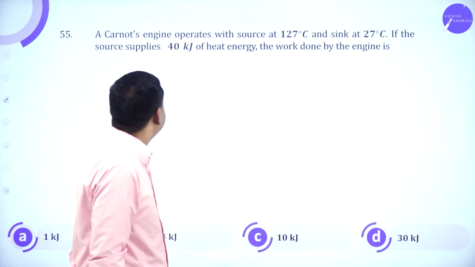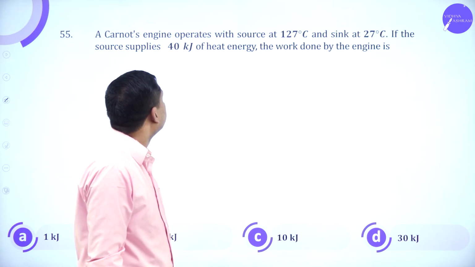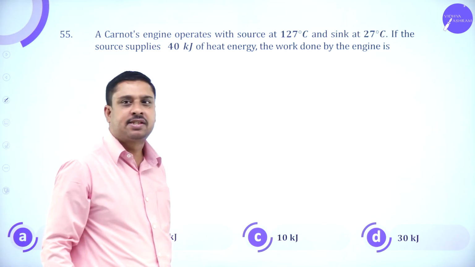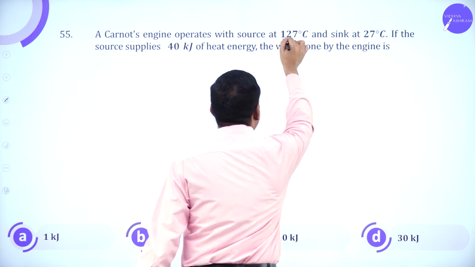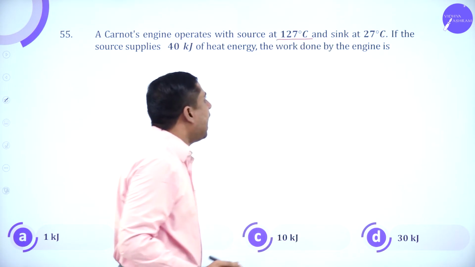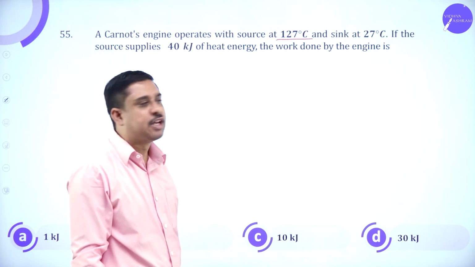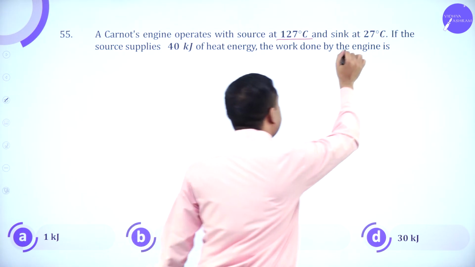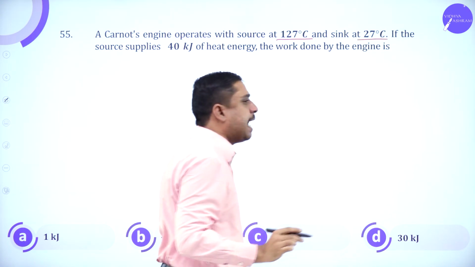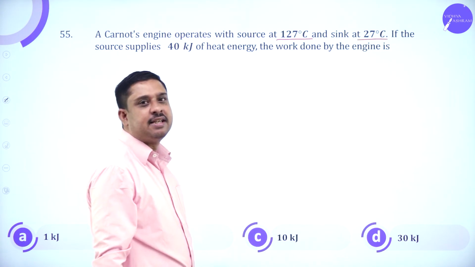A Carnot's engine operates with the source at 127 degrees Celsius and sink at 27 degrees Celsius.